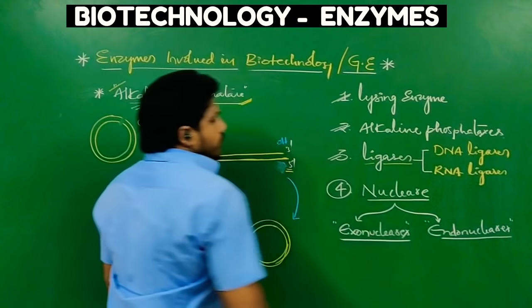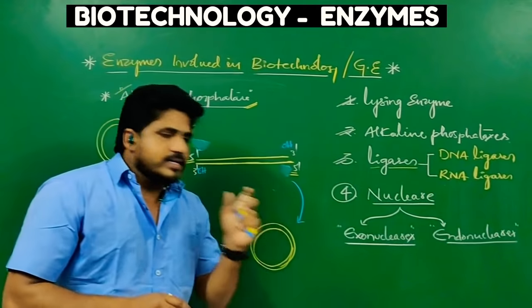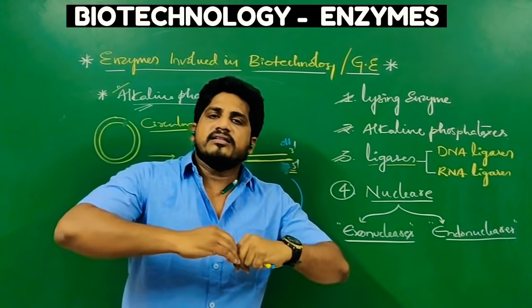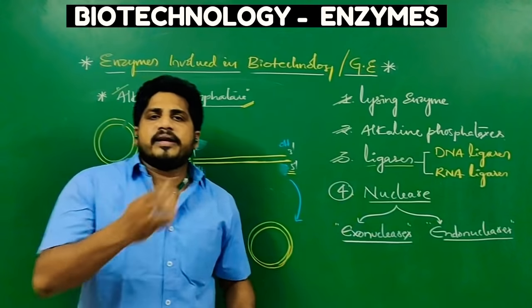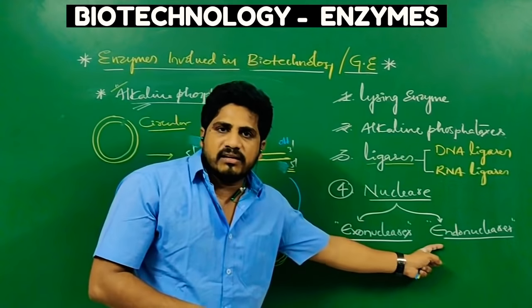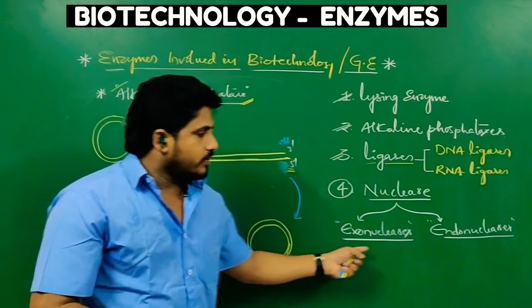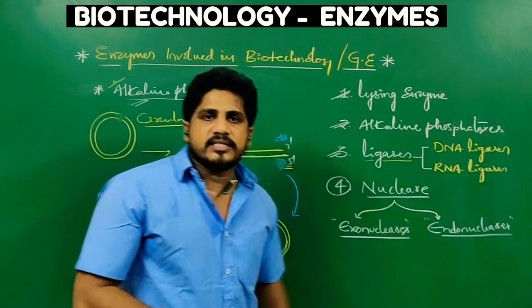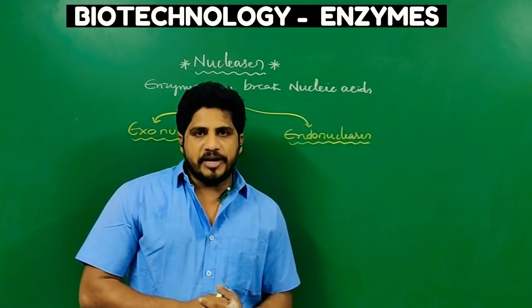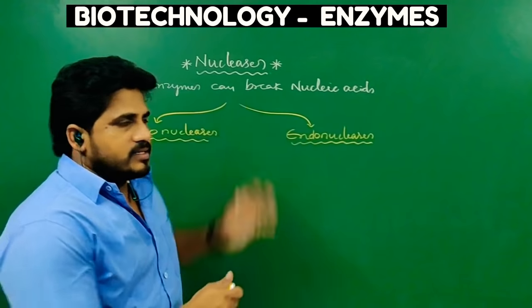The last one is nucleases. Nucleases act on nucleotides in DNA or RNA, and a long DNA molecule becomes fragments. Here I have given two kinds of nucleases: one is exonucleases, the second is endonucleases. Let us see their story now. Let me enlighten you about these very important enzymes in biotechnology called nucleases.